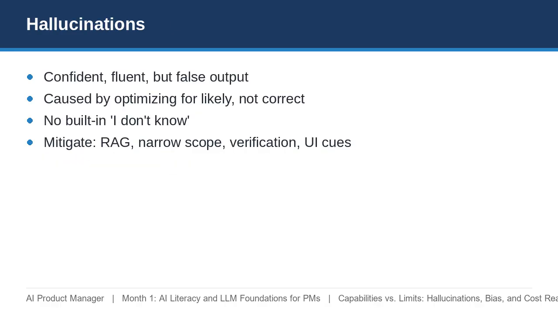A hallucination is a confident answer that is simply wrong or fabricated. It happens because the model optimizes for likely text, with no internal sense of certainty. As a PM, mitigate by grounding answers in retrieved sources with citations, narrowing the task, adding verification layers for high stakes, and designing UI that signals uncertainty and makes correction easy. And always measure a hallucination rate on a labeled set.